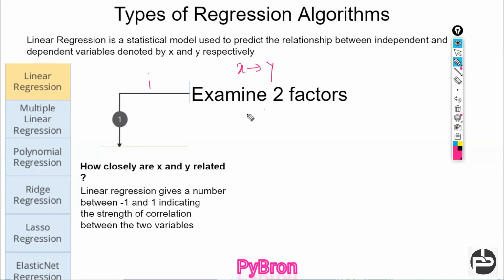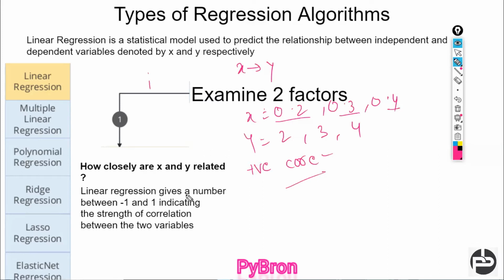So if the x values are 0.2, 0.3, 0.4, and on behalf of that for y I am getting 2, 3, 4, right? As the x value increases, the y value also increases. So you can say it's a highly positive correlation between x and y. Whenever you increase x and the dependent variable is also increased, it is known as positive correlation. That value is denoted by +1.